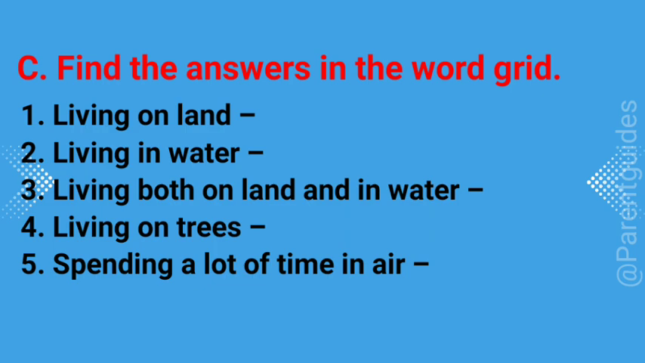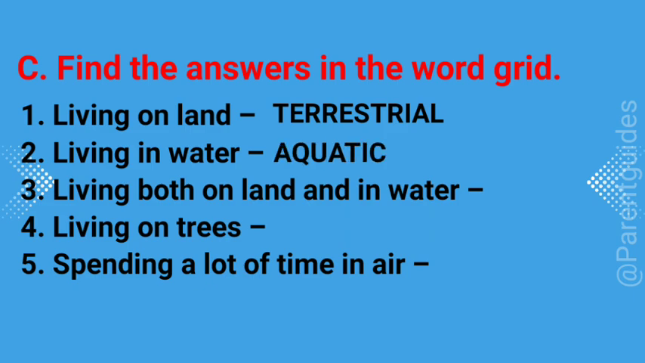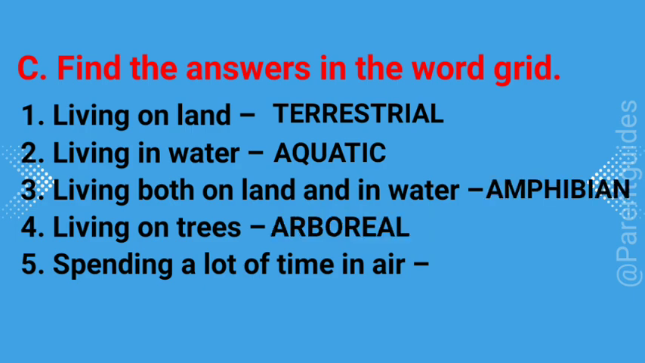C. Find the answers in the word grid. 1. Living on land: terrestrial. 2. Living in water: aquatic. 3. Living both on land and in water: amphibian. 4. Living on trees: arboreal. 5. Spending a lot of time in air: aerial.